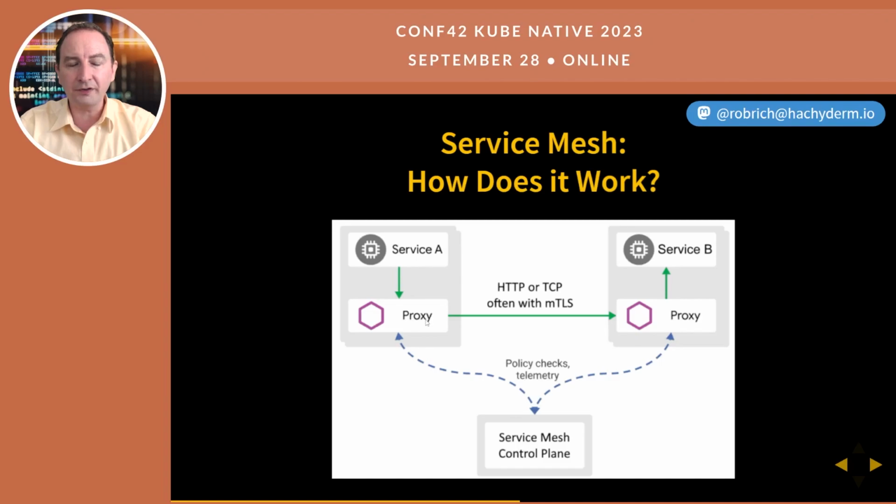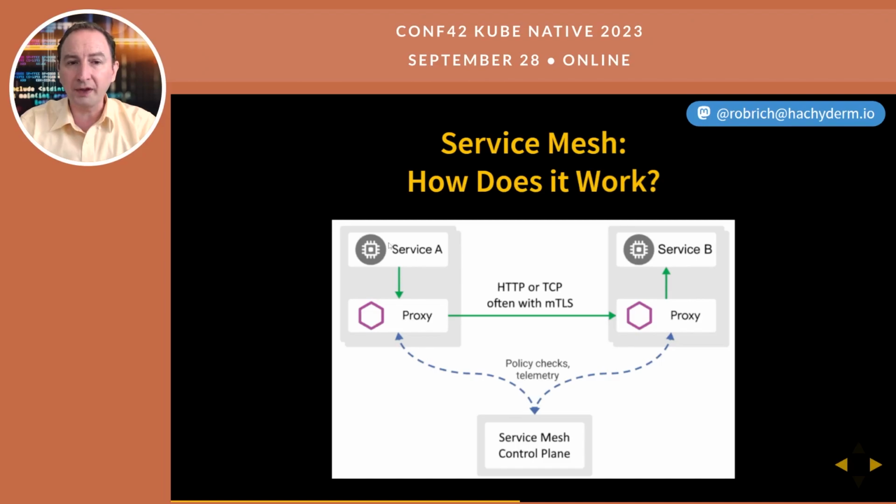Service A to the proxy to the service mesh. The service mesh says yes, let's create a mutual TLS tunnel. Service B's proxy reaches out to the mesh, Service B's proxy forwards it off to Service B. And all this happens transparently to the two services who just communicate with whatever the service mesh needs to tell them about. Now that's great.